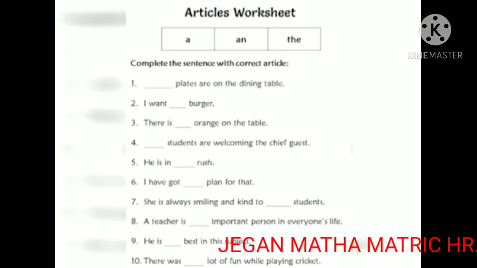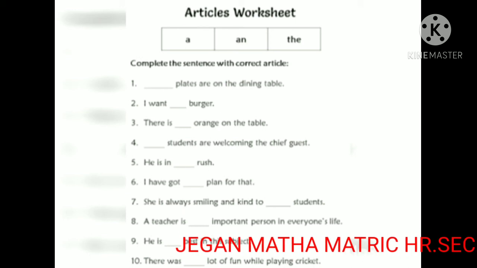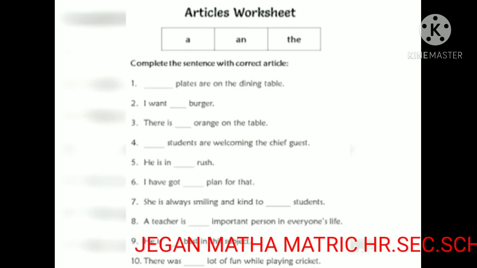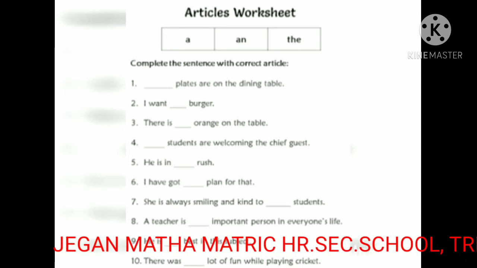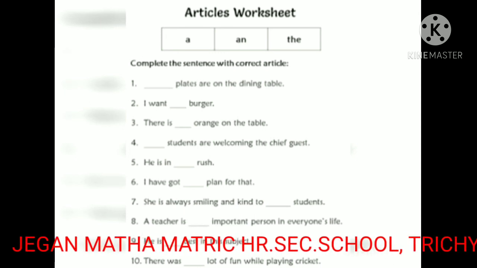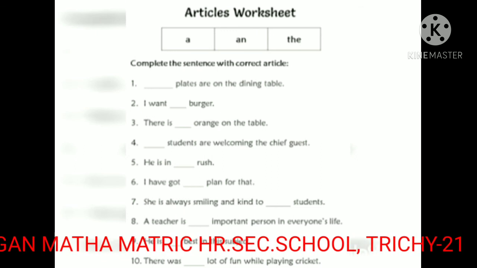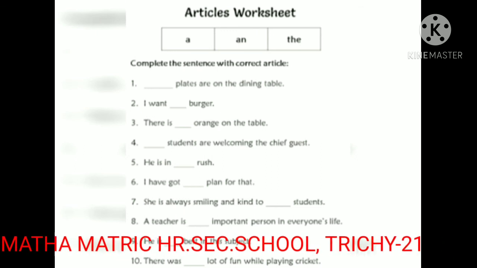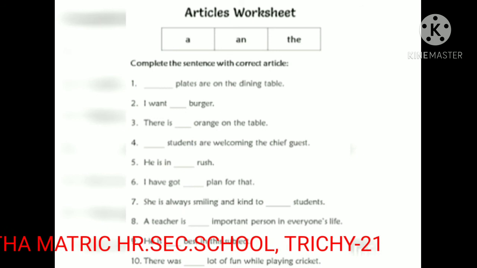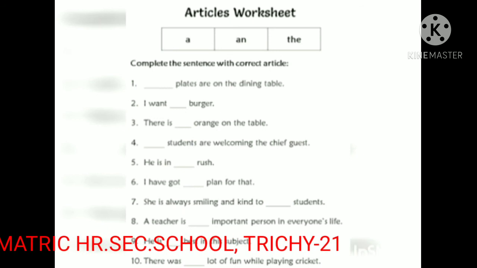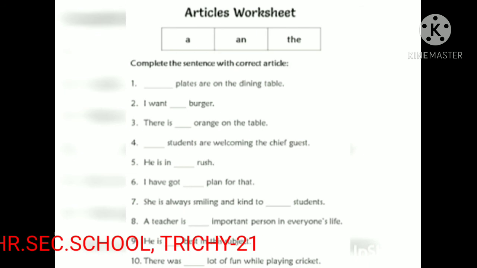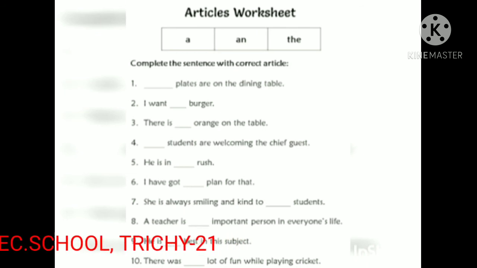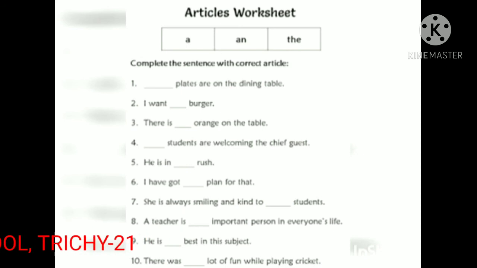Complete the sentences with correct articles. Okay. Children, listen carefully. We use an before words that begin with the sounds of vowels. Then we use a when the words begin with any other sound. And then the is used when we talk of a particular thing. So children, I hope you will do this.